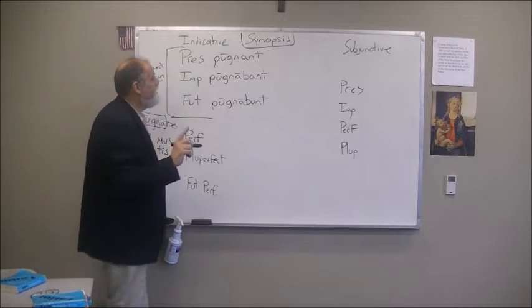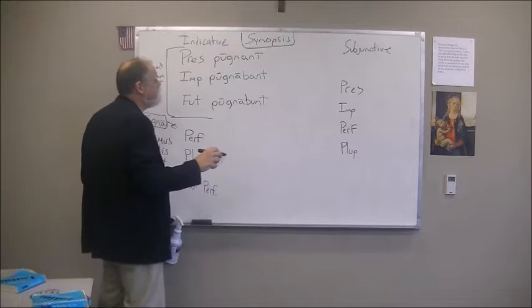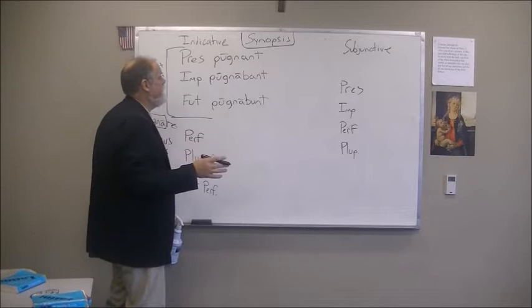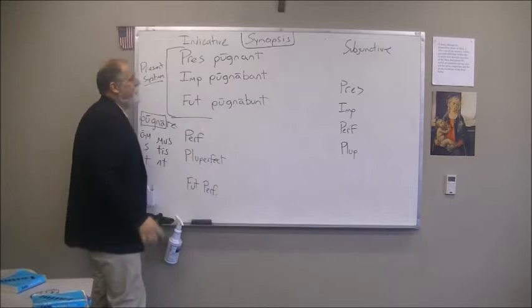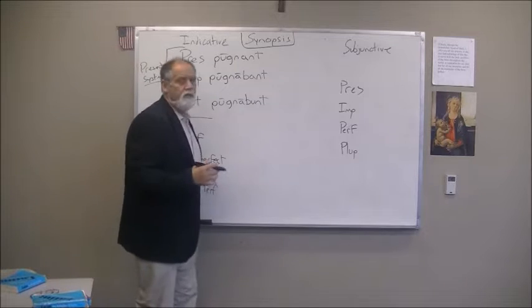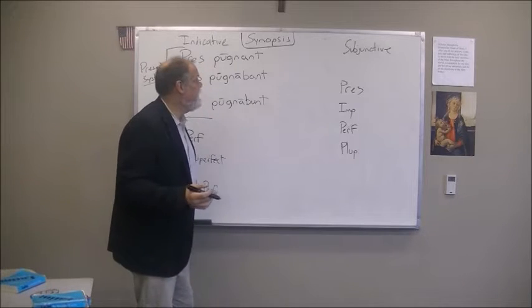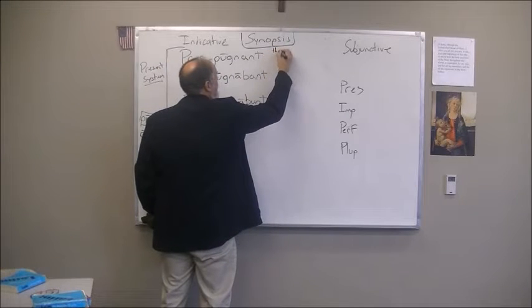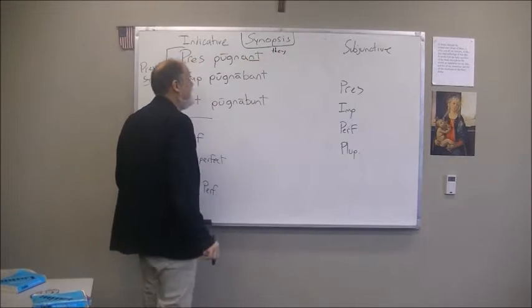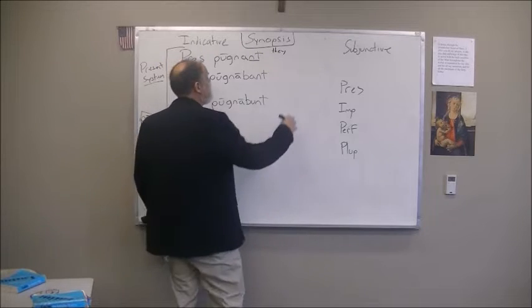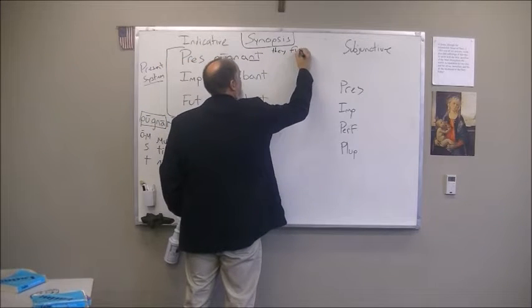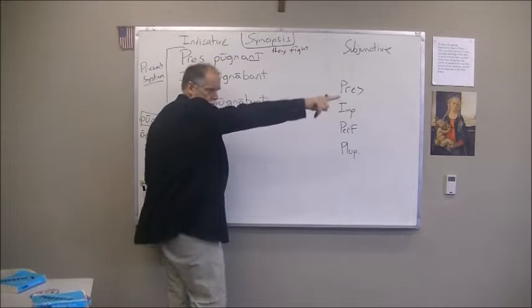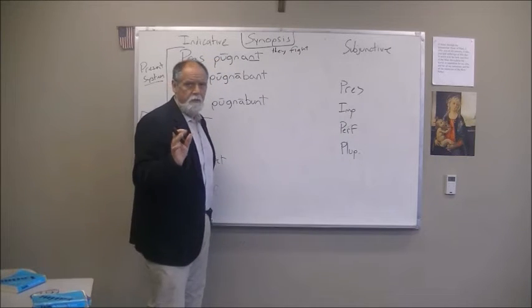Now, we need to have our aspects. Remember, there are multiple aspects for every verb. This one word can have 3 or 4 different aspects and different ways of looking at it. So let's see if we can remember them. First off, we're always going to start with they, right? Because that's what the NT indicates, third person plural. So the simple one, just a snapshot, is they fight. They fight. Just a picture, all right?